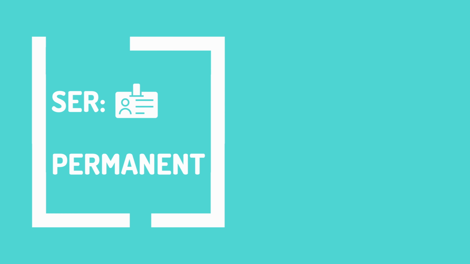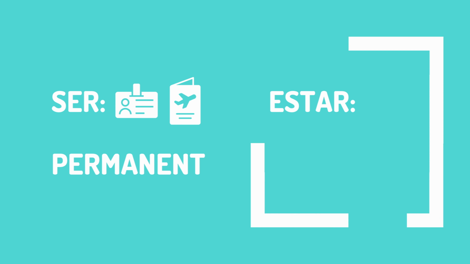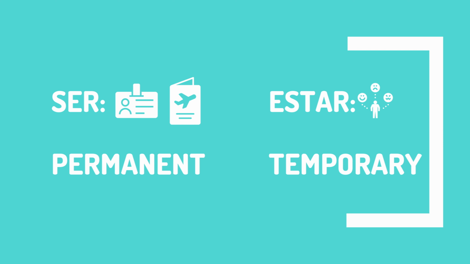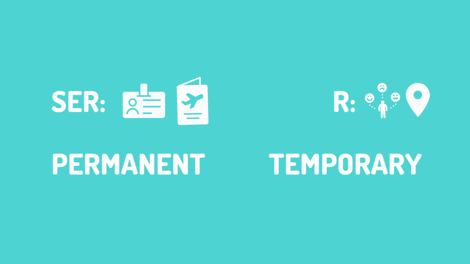Alright, and here we have it. It's just a brief explanation of when to use ser and estar, but if you need another way to remember it, just think of it as ser can be used with things that are normally permanent, like your name or nationality, and estar can be used with things that are normally temporary, like your mood or your placement. Okay, I hope it's a little bit clearer now, but if it isn't, let me know in the comments and we can work on it in the next video.